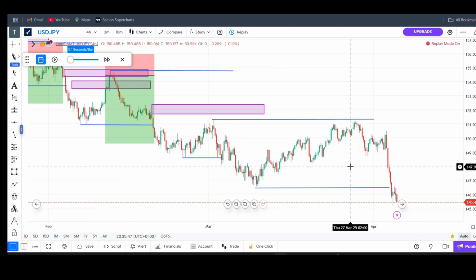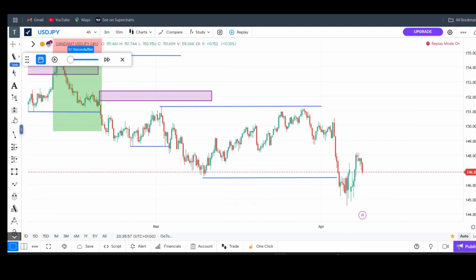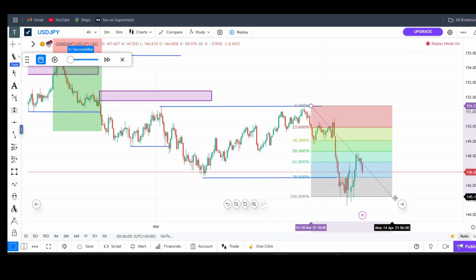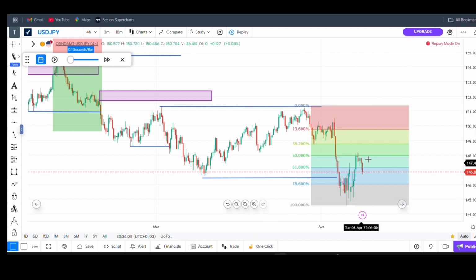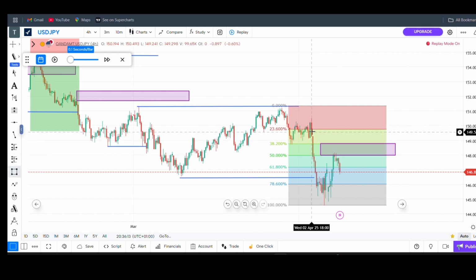So we found another break of structure. I want to see market pull back to 50%, just like this. Let me use my Fibonacci again and check. After the break of structure, market has got to 50%, and there's a fair value gap right here. I'll use it as another block.